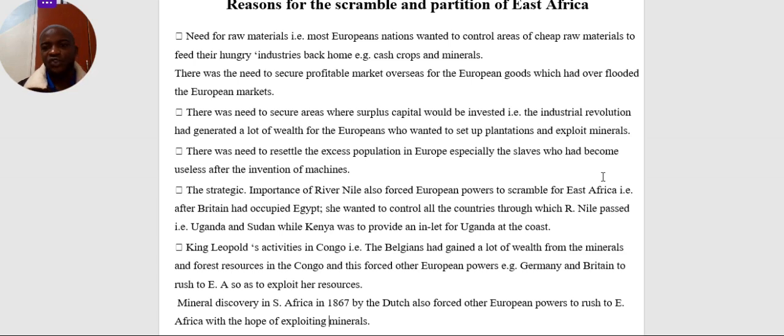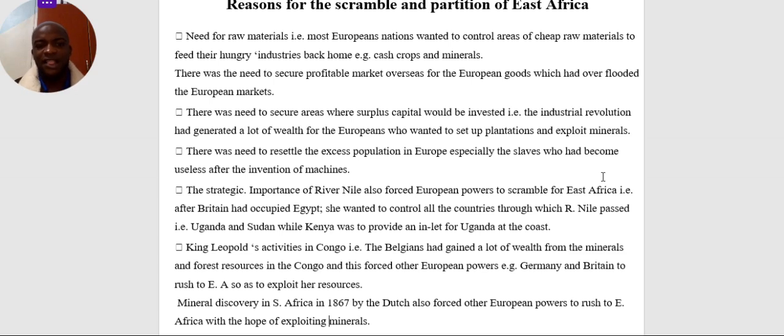So to secure the position of the Egyptians, they also had to go and see where the source of the Nile is, so that no other European country takes over that area, because of the terms of the Berlin Conference. The terms of the Berlin Conference stated that if one of the European powers takes a territory, then no other European country is allowed to go into that area. If you find your friend has already hoisted a flag there, you easily march out.